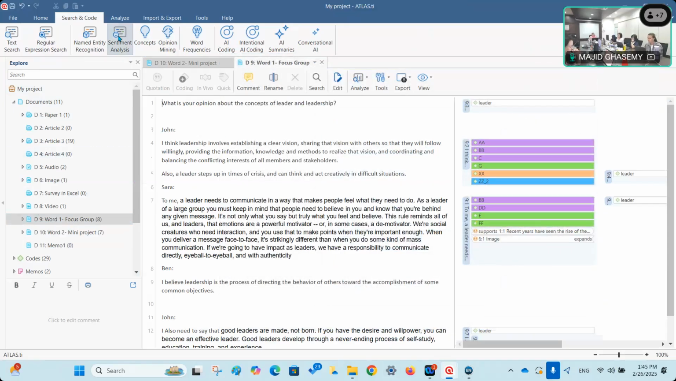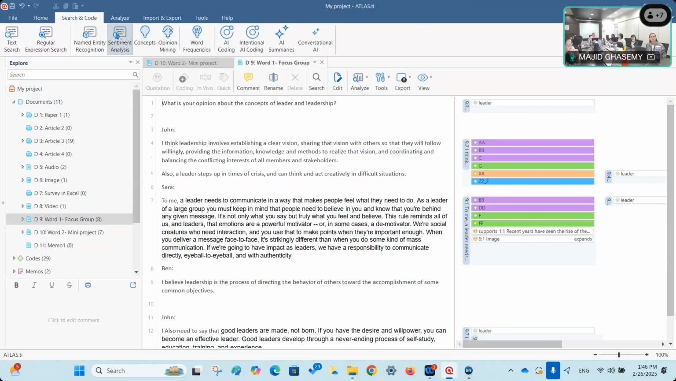Next, we have sentiment analysis. Basically, it's about emotions, the emotions of the context, the emotions of the content. Some of the sentences might be positive, some of them might be negative, some of them might be neutral. So ATLAS.ti can identify those positive, negative, and neutral sentences from a psychological perspective.